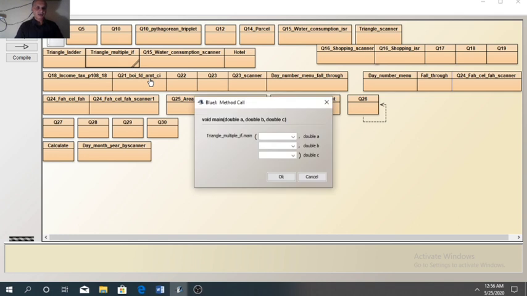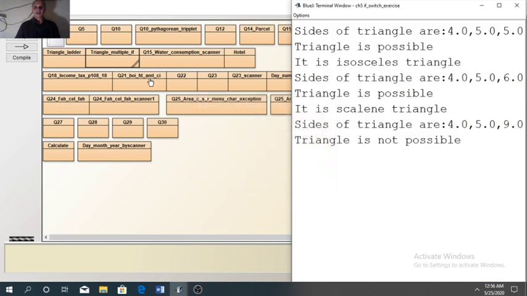One more scenario, when we enter an invalid value, that is 4, 5 and 9. So a triangle is not possible. So out of 4 scenarios, in 3 scenarios it is working, but in one scenario, when we enter all sides same, then it gives wrong result.